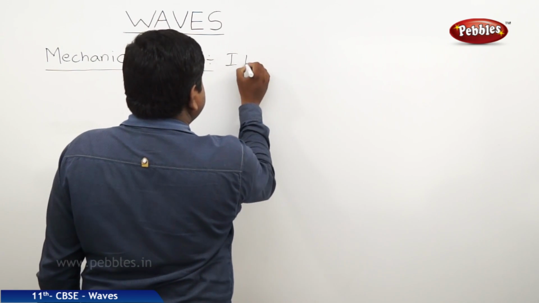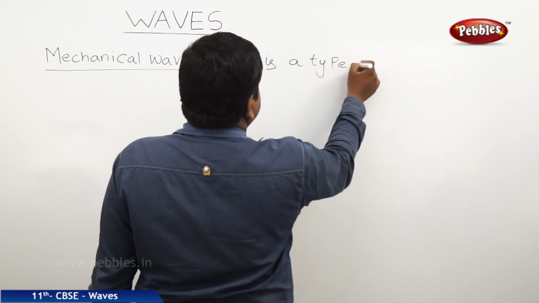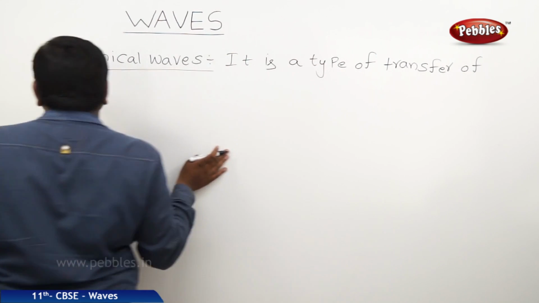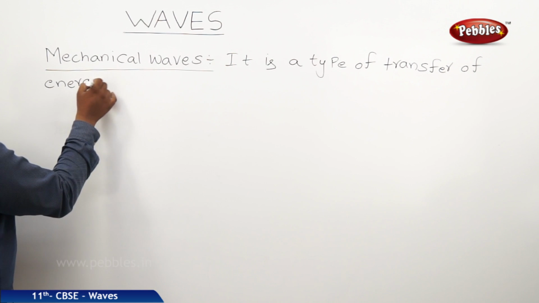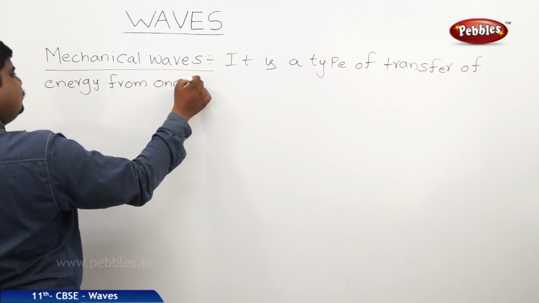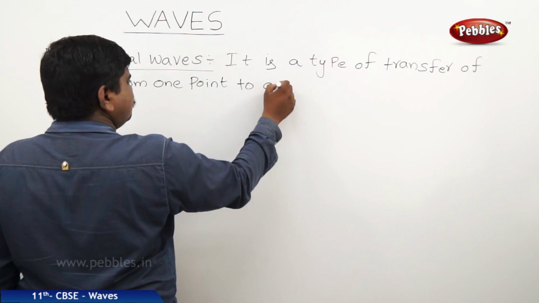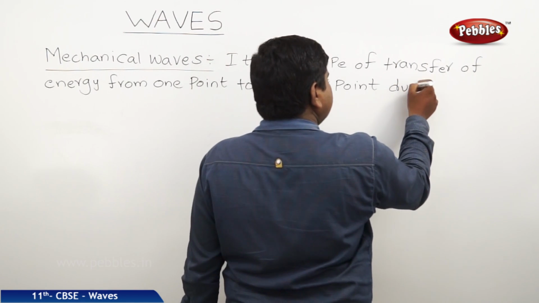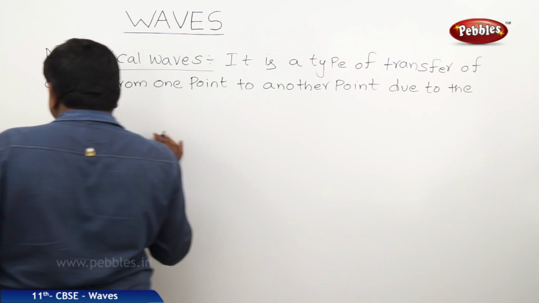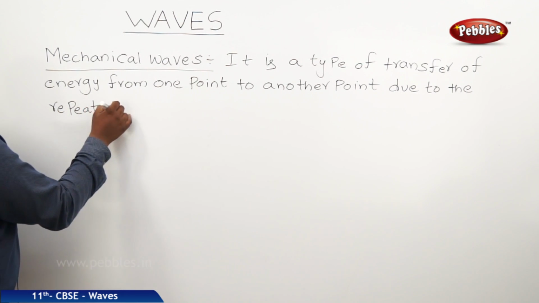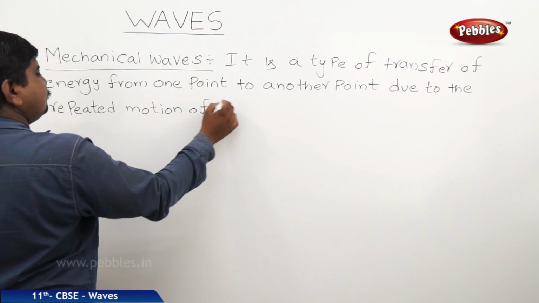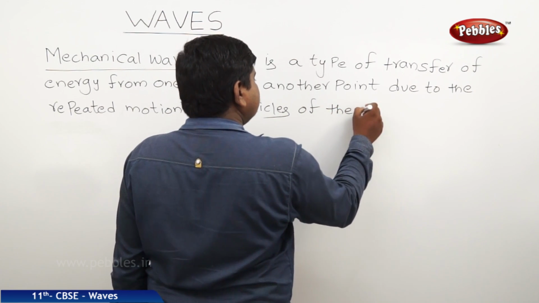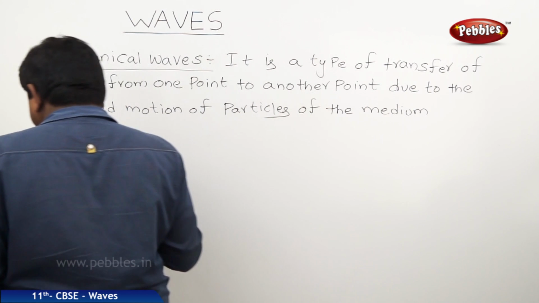So it is a type of transfer of energy from one point to another point due to the repeated motion of particles of the medium about their mean position.